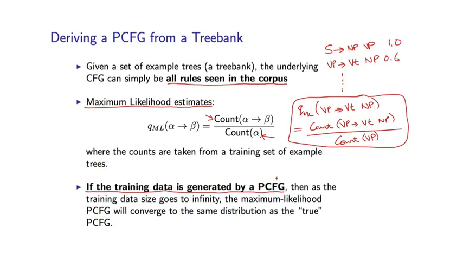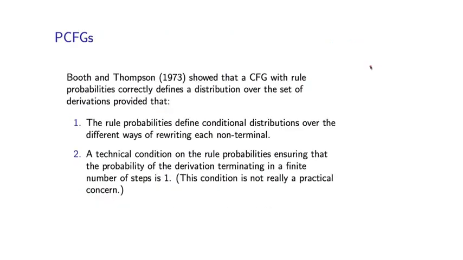Bottom line though, given a tree bank, it's very easy to learn a PCFG. We simply read off the rules from the tree bank, and then we calculate these maximum likelihood estimates, which amounts essentially just to counting the number of times we've seen non-terminals and counting the number of times we've seen entire rules. So I just want to talk about one final technical property of PCFGs. This goes back to work by Booth and Thompson from the early 70s. So if we step back and think about what we've done, it's really rather remarkable.